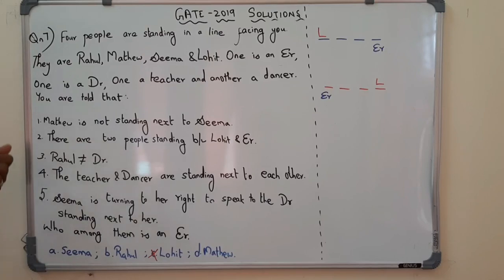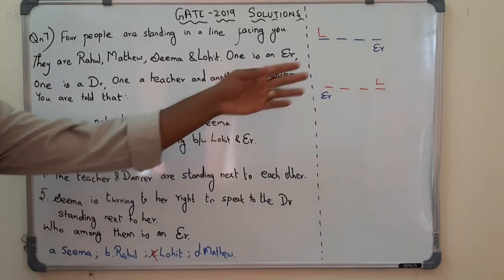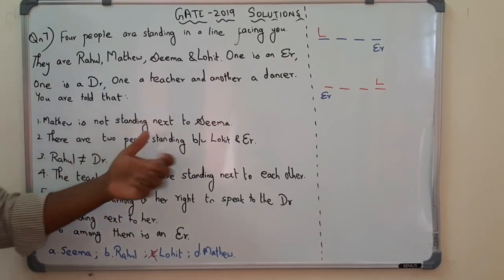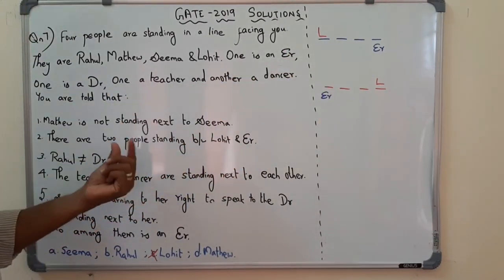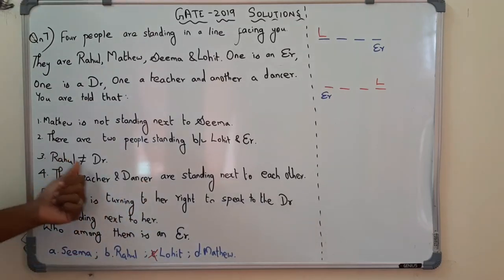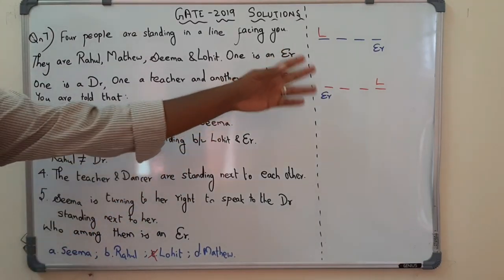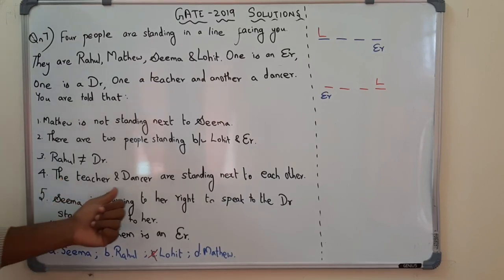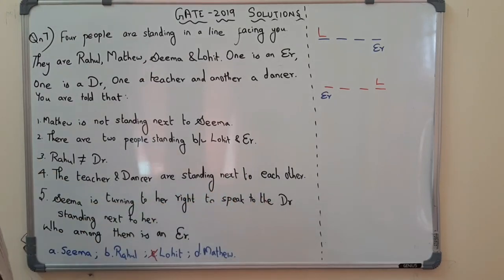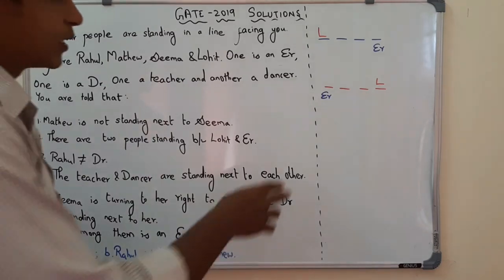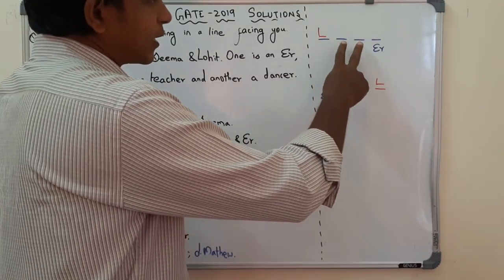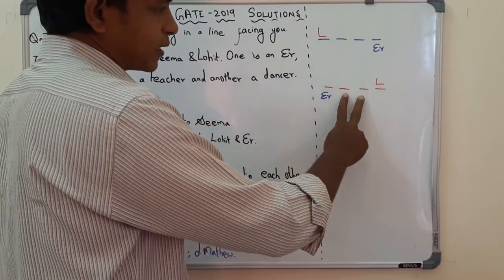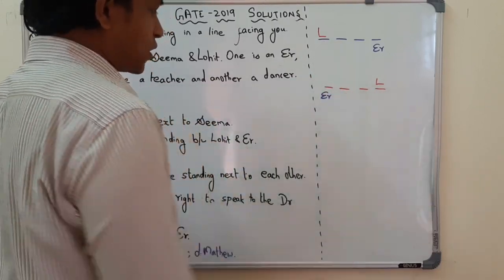Now Matthew is not standing next to Seema, so we cannot make anything with this statement here. There are two people standing, so we have arrived at some conclusions here. Rahul is not a doctor, so we cannot do anything with that statement in these two cases. Then the teacher and dancer are standing next to each other. So teacher and dancer, they can take either these two positions or these two positions. Similarly, here also they can take either these two positions or these two positions.